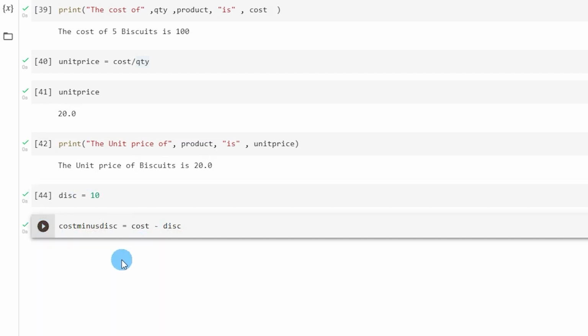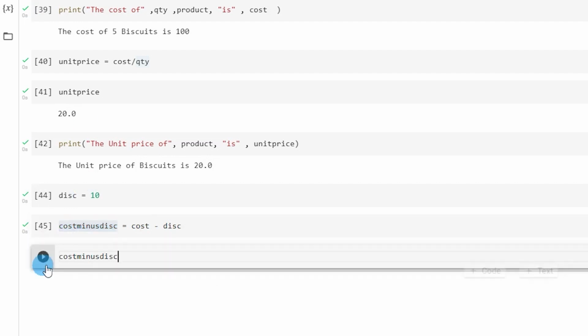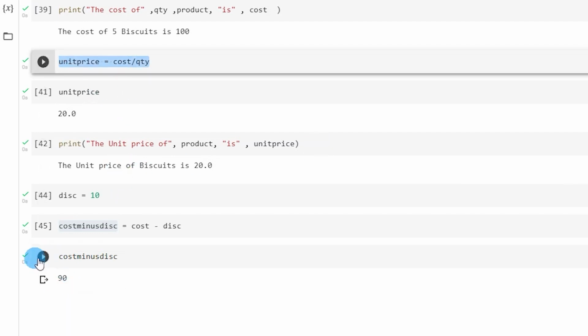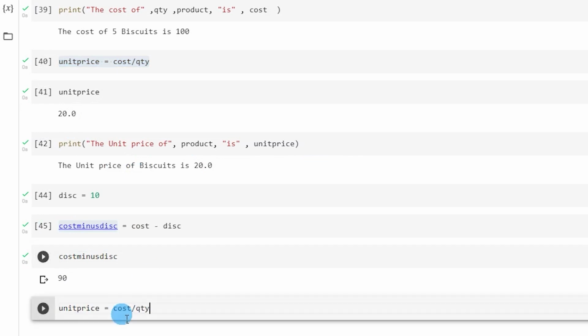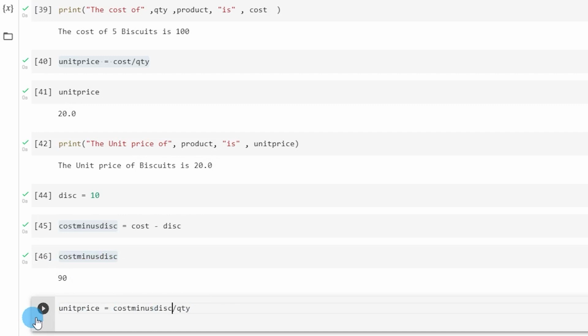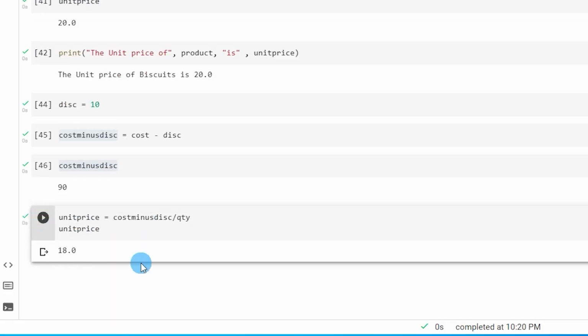Now it should give me an output, which is the value of cost minus discount being assigned to cost minus discount over here. Let's see the value assigned to this. Now the value assigned is 20, and now I can simply create a unit price after discount over here. Let's copy cost minus discount and replace this over here, divided by quantity, and let's get the output of unit price, and now the unit price is 18 after discount.